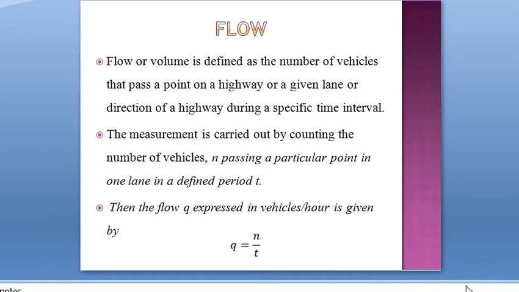So the flow can be expressed as vehicles per hour, and it is given by the equation flow q is equal to n by t, where n is the number of vehicles and t is the time period. So flow is the ratio between the number of vehicles and the time period.